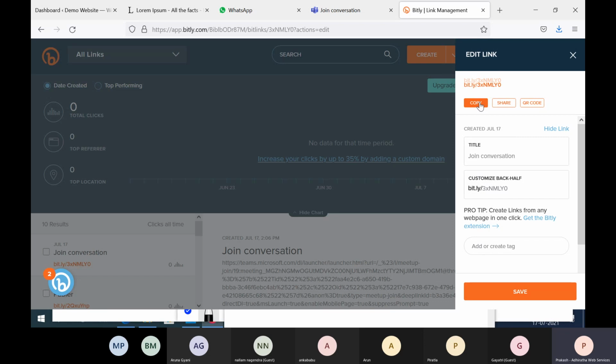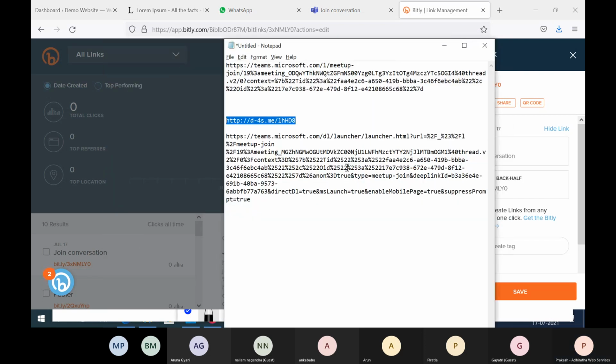I can copy this. Now I can send this as well, even from tomorrow. So what is the benefit of this? One is shortening the complete URL to the shortest possible form, right?